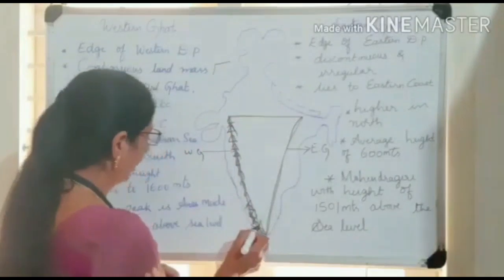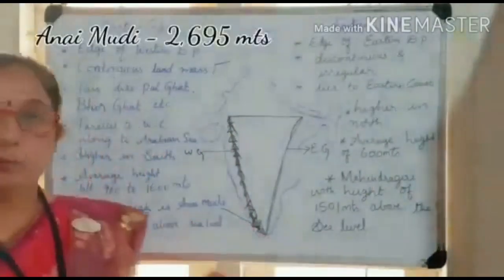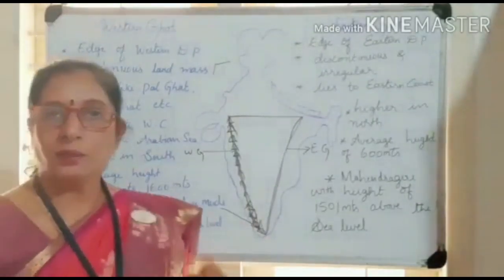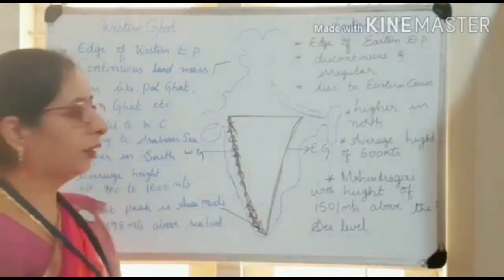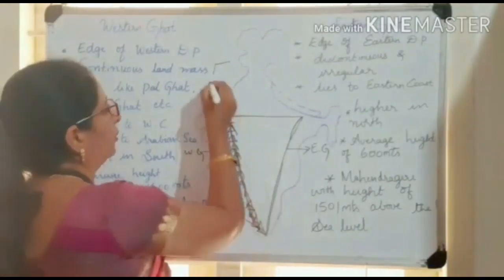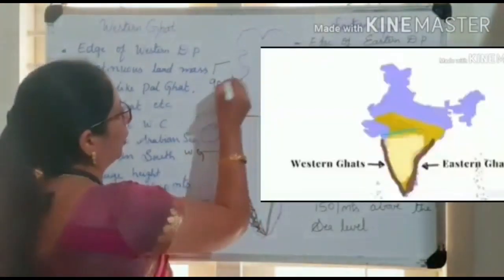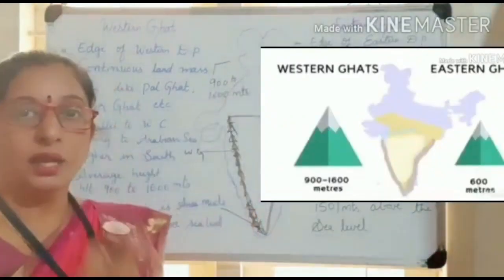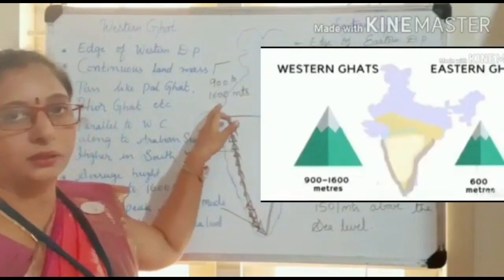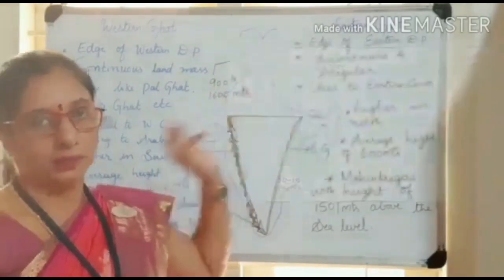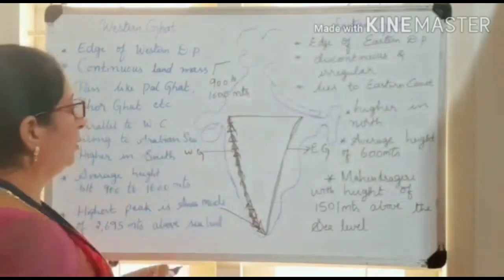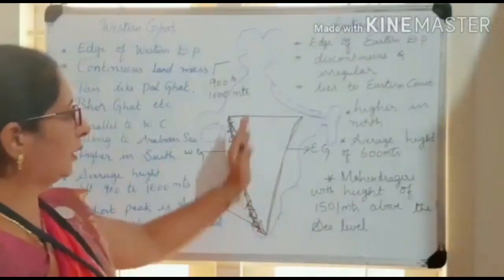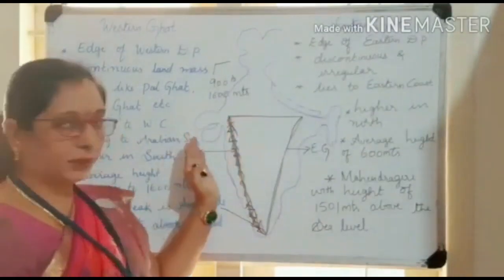In the south we find Annai Malai or Annai Mudi, which is 2695 meters in height. Here the mountain ranges are 900 to 1600 meters in height. Its average height is 900 to 1600 meters. Understood, children?